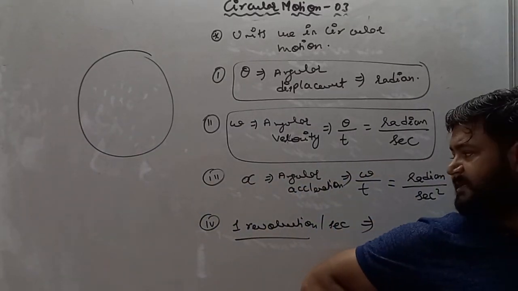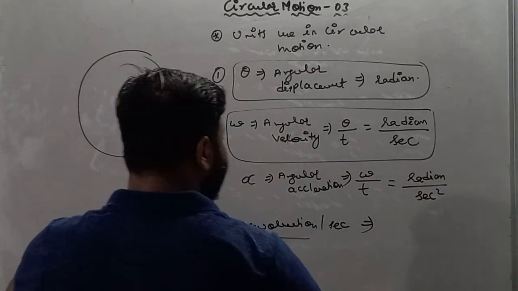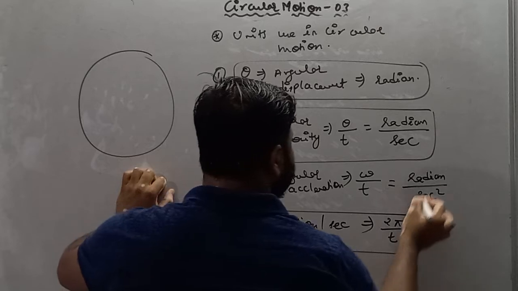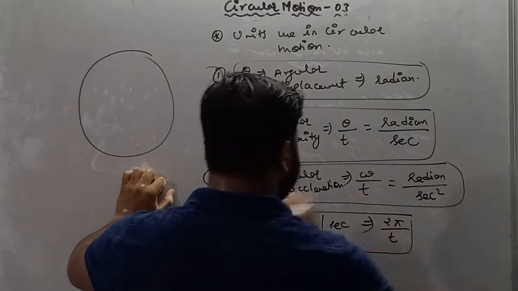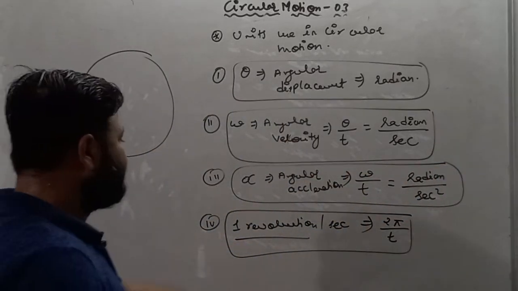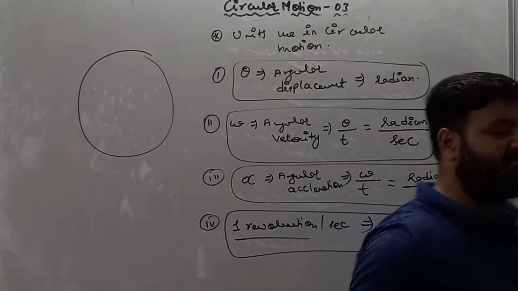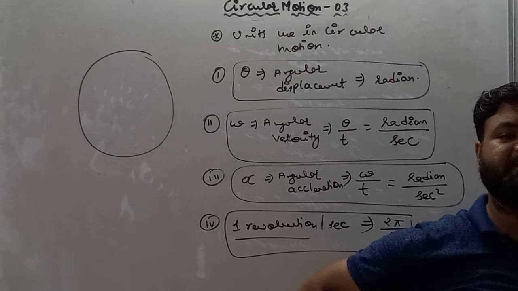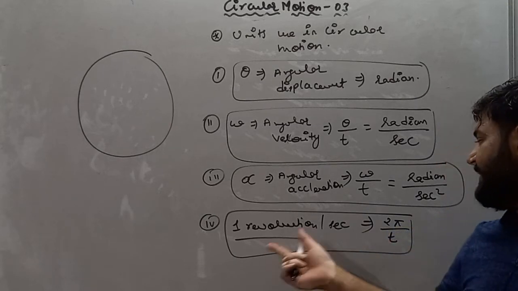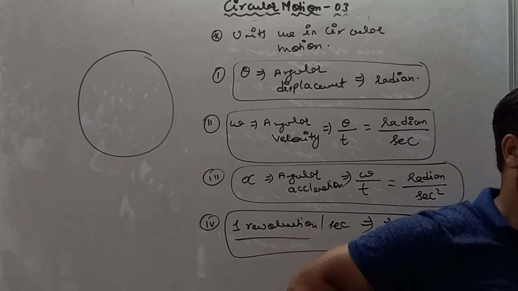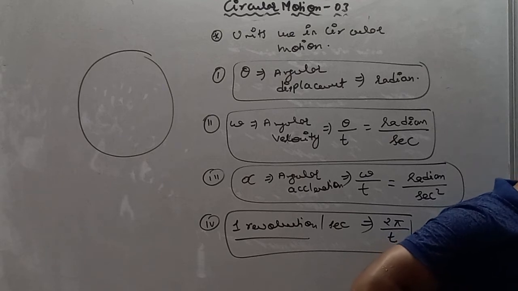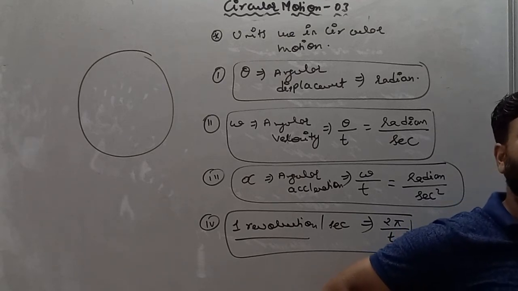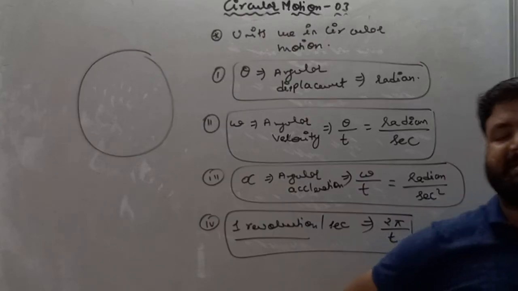So one revolution will be 2 pi by t. 2 pi means complete circle. So one revolution per second is nothing but 2 pi by t. Remember this thing, 2 pi by t is said to be one revolution per second.